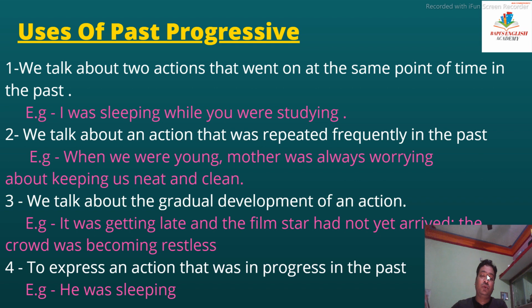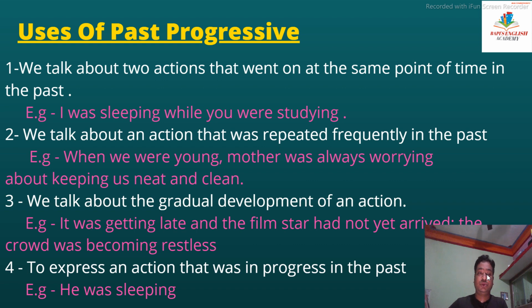Number 2, we talk about an action that was repeated frequently in the past. Which action was happening with you repeatedly in the past? For that you use past continuous. Like, when we were young, mother was always worrying about keeping us neat and clean. So every time your mother was concerned, she was concerned frequently about your cleanliness. That's why we use it: when we were young, mother was always worrying about keeping us neat and clean.